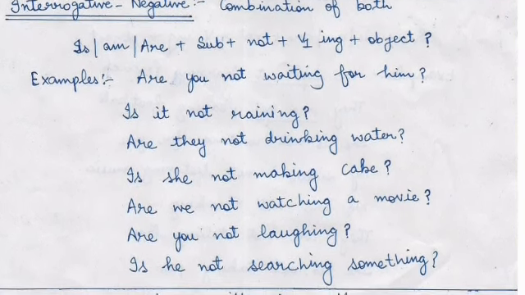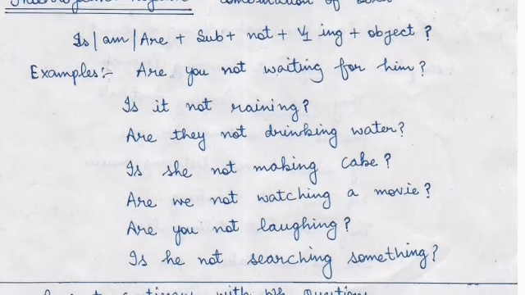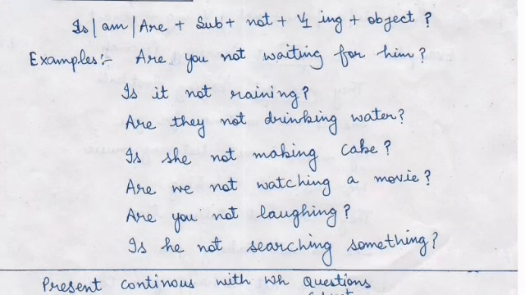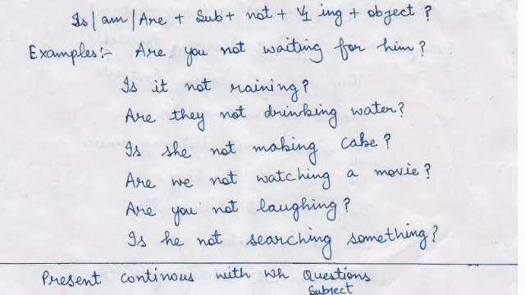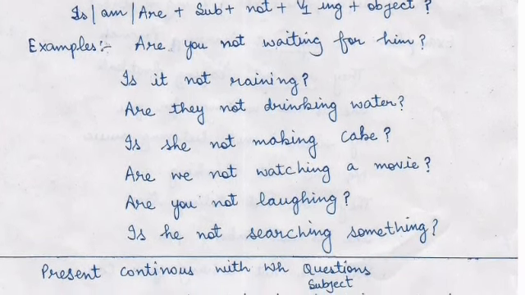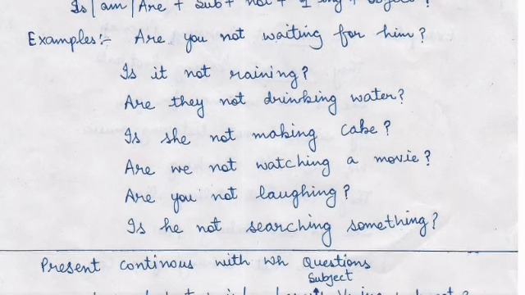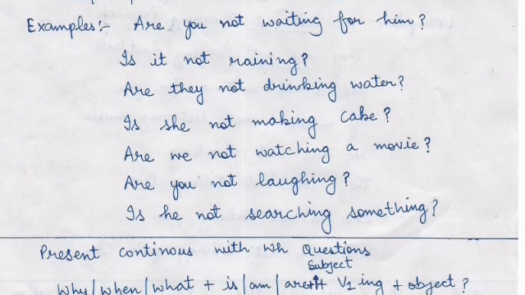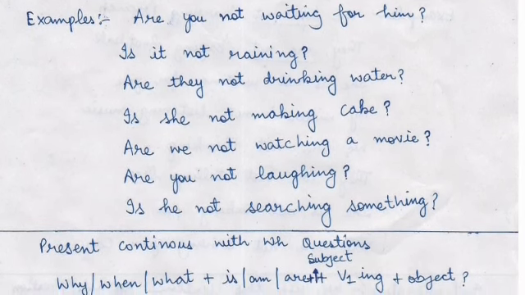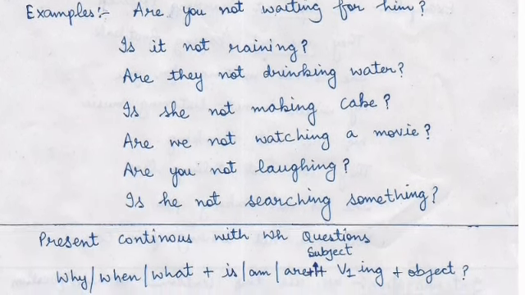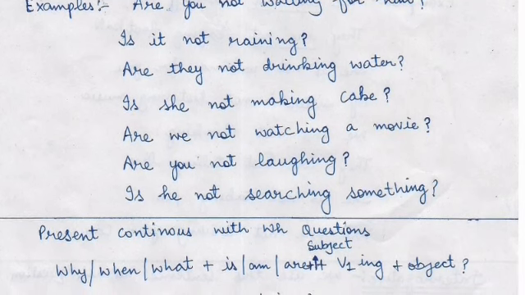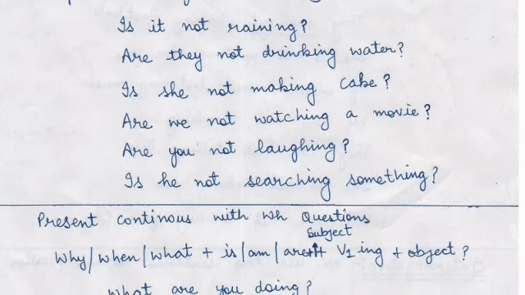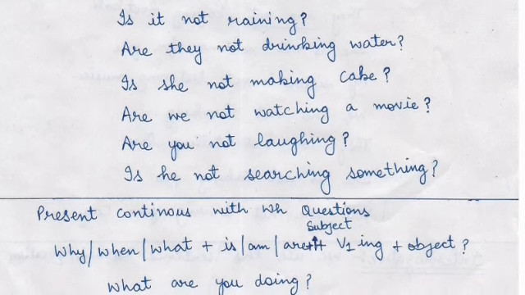Now look at the examples. Are you not waiting for him? जी क्वेश्चन भी है और इसमें नेगेटिव भी हमने यूज़ किया है और इसका मतलब है कि क्या आप उसकी वेट नहीं कर रहे हो. Is it not raining? Are they not drinking water? Is she not making cake? Are we not watching a movie? Are you not laughing? Is he not searching something?